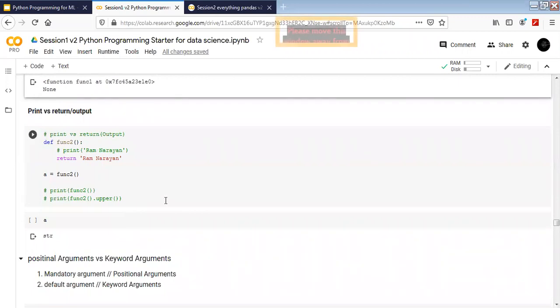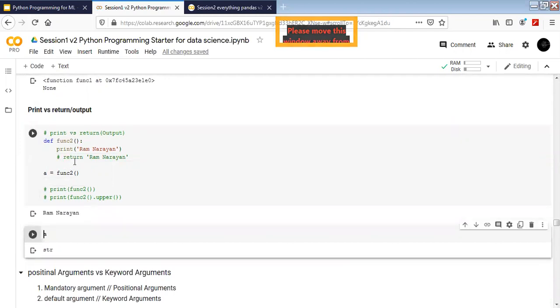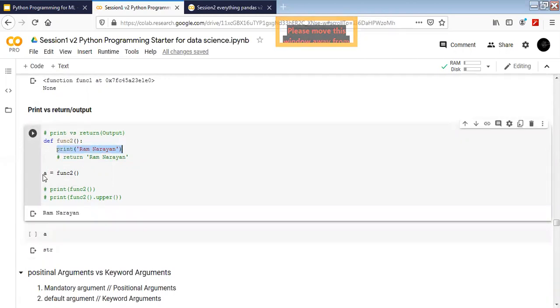Okay, let's move to print versus return. This is a pretty important part for people who are coming from a non-programming background. What they do is they confuse print with return in the function. So for example, if I have print, what's going to happen is when I execute it, it's just going to print it. It's not going to store a for me.